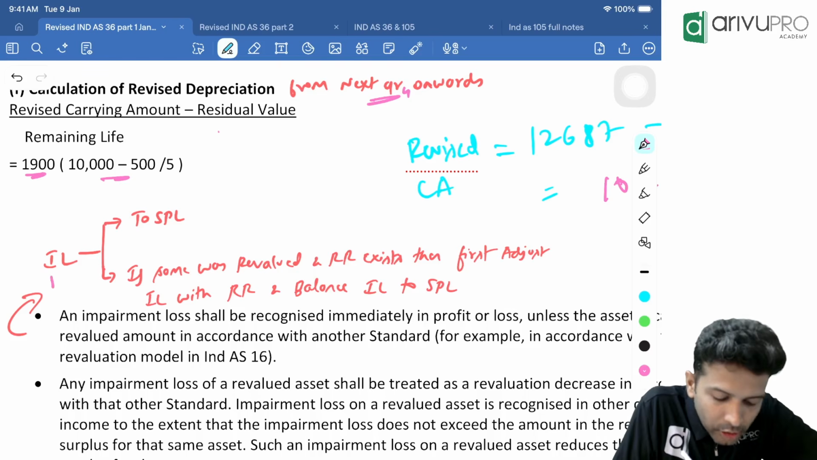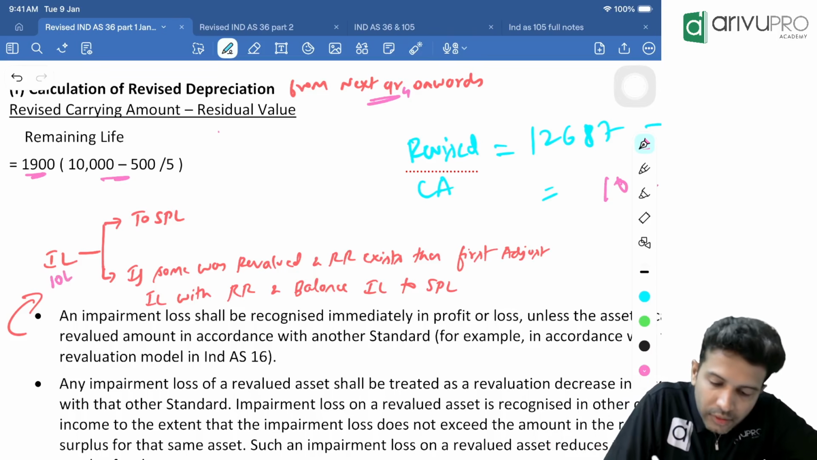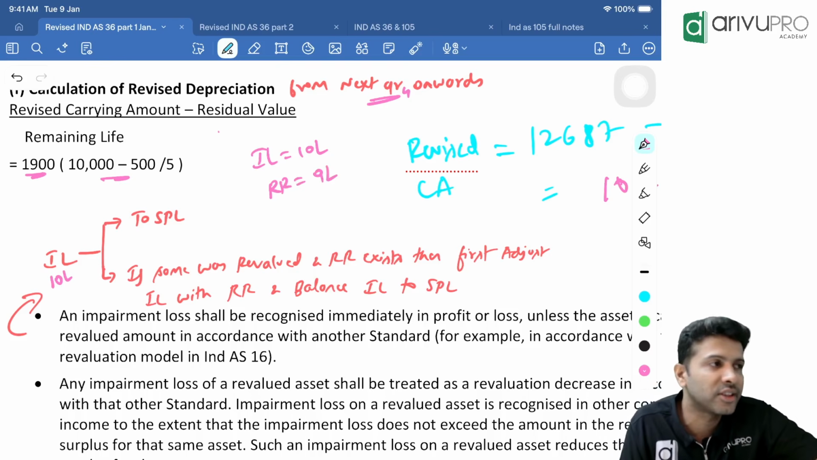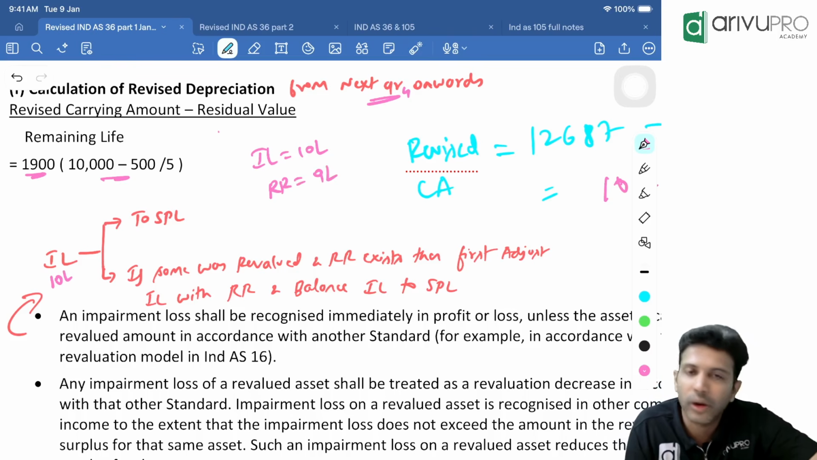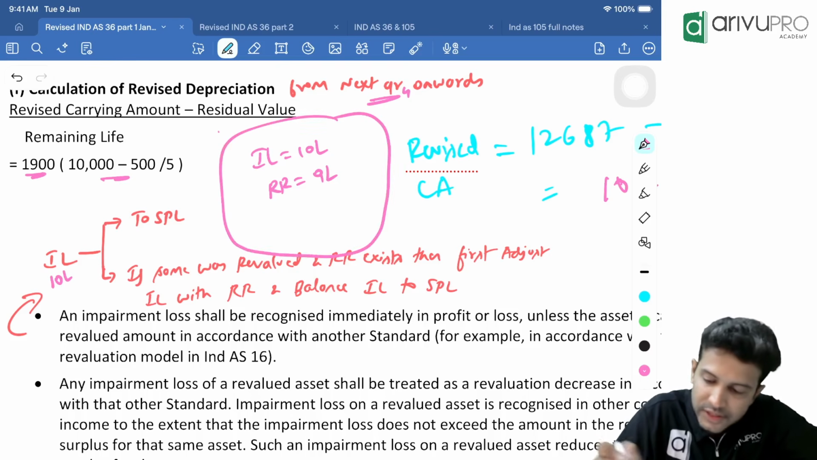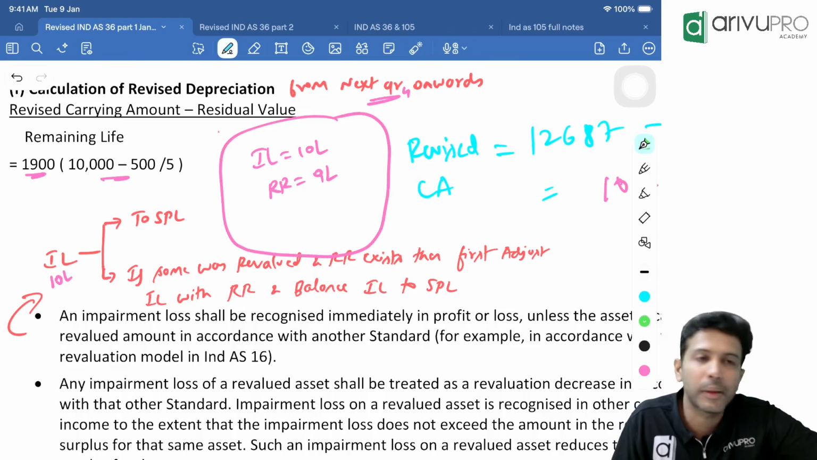Just to give you a number example here. Let's say impairment loss is 10 lakh, but we have RR of only 9 lakh. So what will you do? Tell me the entry. If this is the case, what is the journal entry? Impairment loss I've assumed to be 10 lakh, and RR I've assumed to be 9 lakh. If these numbers come into the picture, what will be the journal entry that we pass?